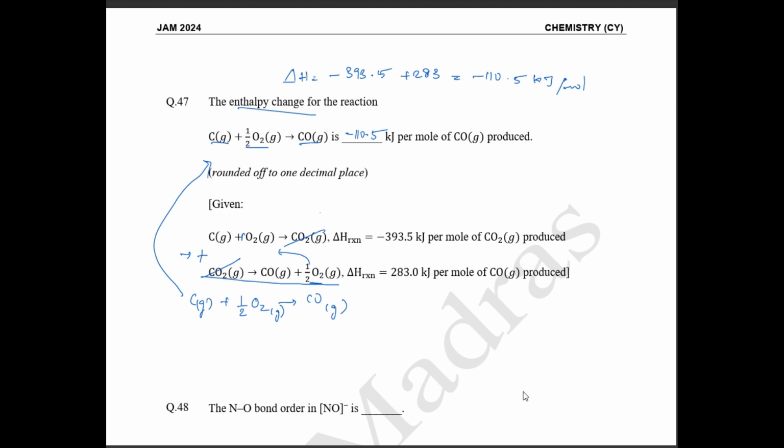Okay, so if we simply add the individual reactions, what we get is the given reaction. So your minus 110.5 is the correct answer. Okay, this is the correct answer. Next question.